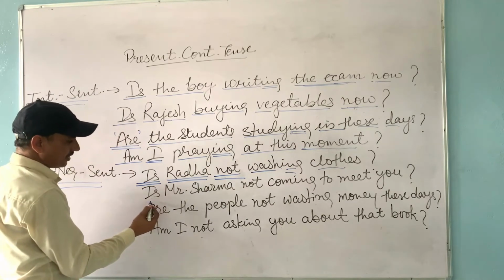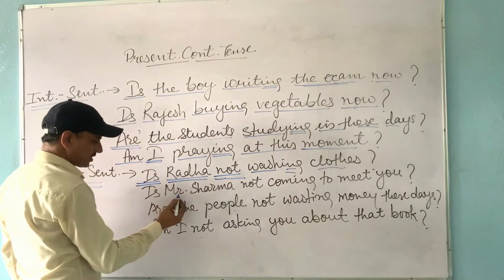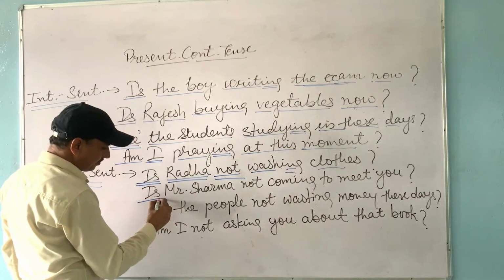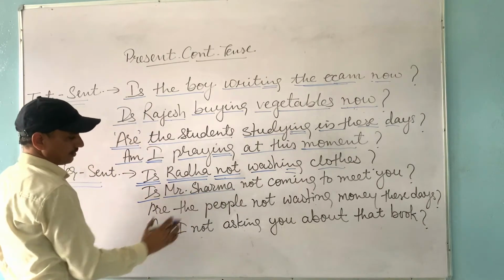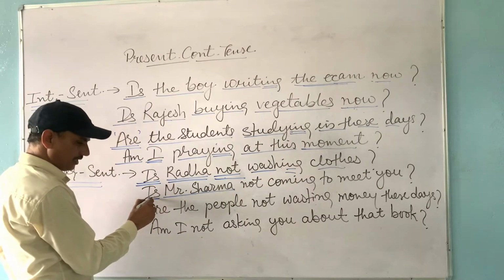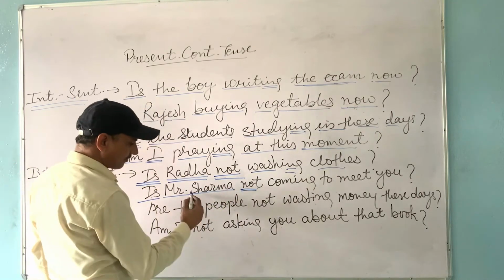Next example: is Mr. Sharma not coming to meet you? In this sentence, is is the helping verb because Mr. Sharma is a singular, third person name. So is has been used. Then not has been added after the subject.